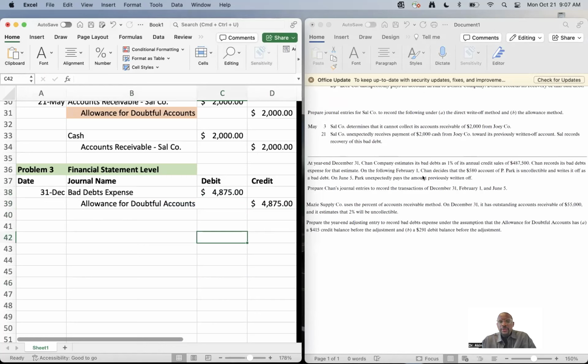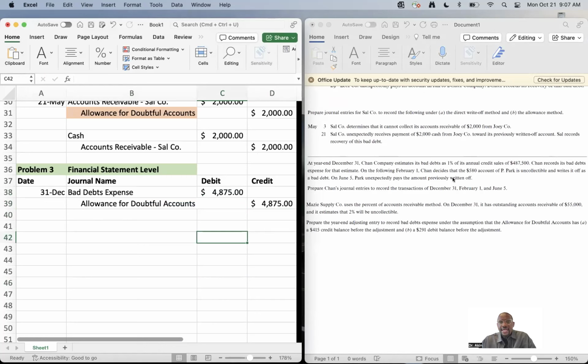It says on the following February 1st, Chan decides that $580 account of P Park is uncollectible and writes it off as bad debt. Now let's stop there. So this is different though. On February 1st, they're now bringing it on an individual level. You see on December 31st, it was on a financial statement level because it's talking about credit sales.